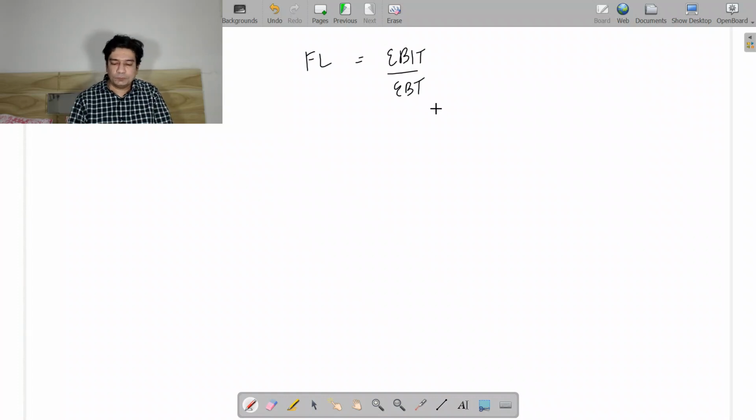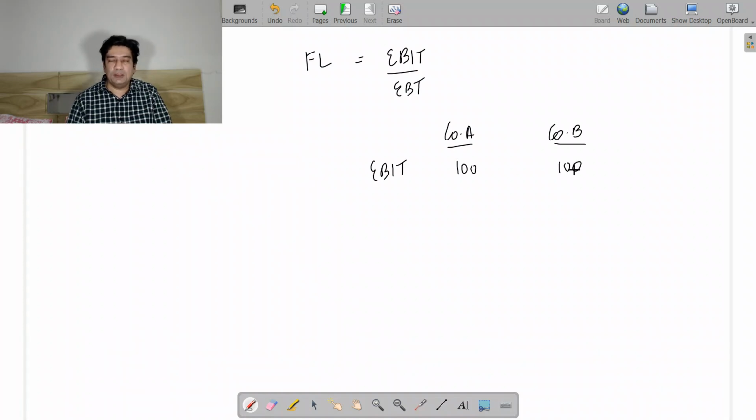So this is company A and this is company B. Now let us assume the EBIT to be 100, that is equal for both the companies. Now this company is paying an interest of 60 and this company is paying an interest of 70. So the earning before tax here would be 40 and here the earning before tax would be 30.